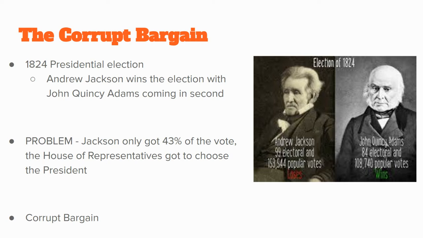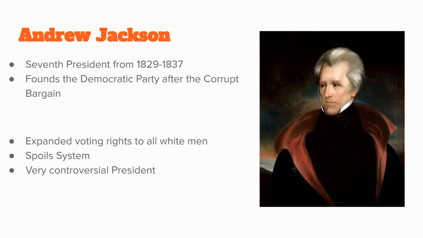And people who like Andrew Jackson, and remember, this is about 43% of the country, are very, very angry at this. That's why they call it the corrupt bargain. Even though this is the process outlined in the Constitution that the House gets to choose, Andrew Jackson feels like he's been wronged, basically, is what he feels like. Okay, so this is a big turning point, and this is how we're going to start to see new political parties form. So after John Quincy Adams president in the election of 1824, the next president, you guessed it, Andrew Jackson.